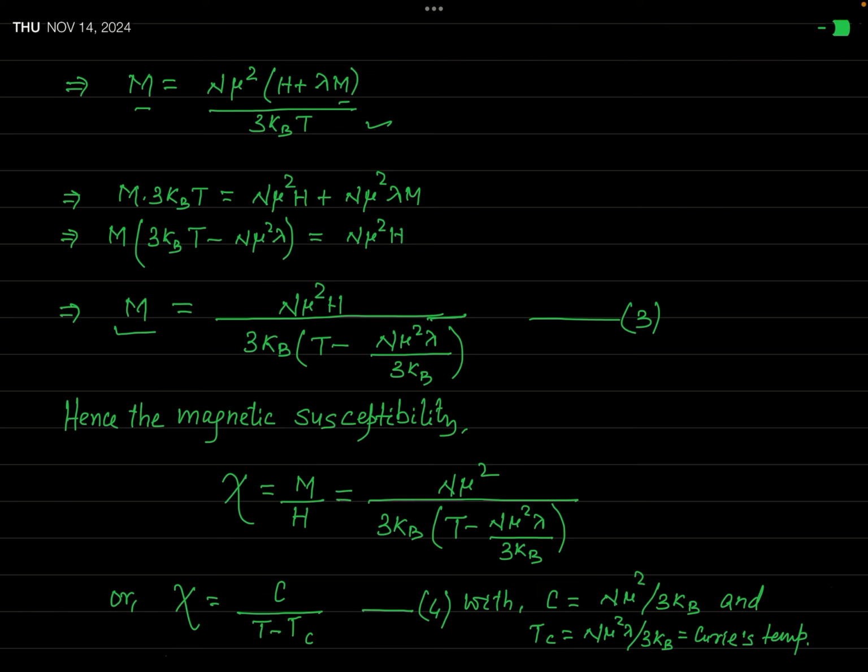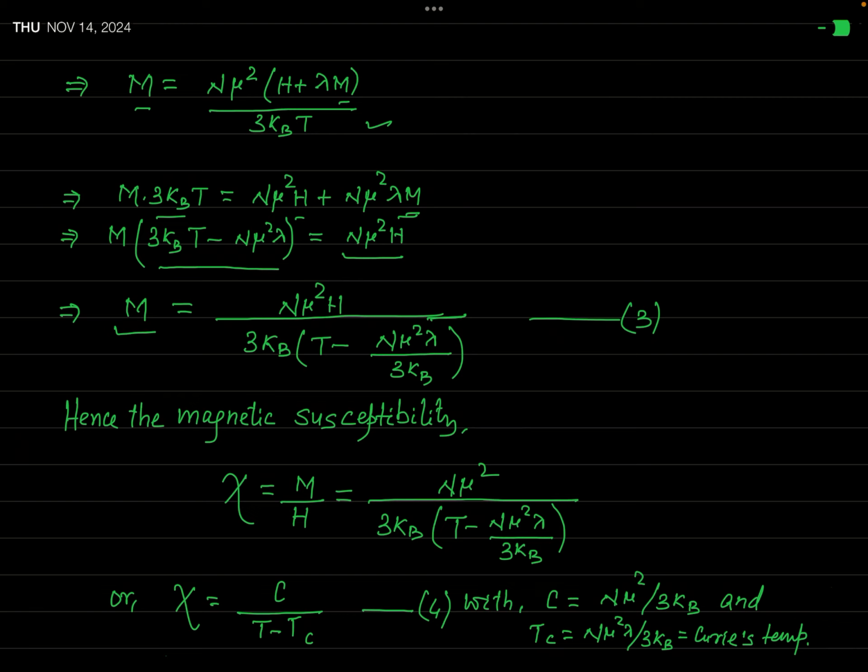So we must simplify this result to find the value of M. Let us make the cross multiplication. You can see this is M times 3 kBT, and that is equal to n mu square H plus n mu square lambda M. Now bring this term containing M to the LHS and take it as a common factor. So when we take M as a common factor, the remaining term is 3 kBT minus n mu square lambda, and that's equal to n mu square H.